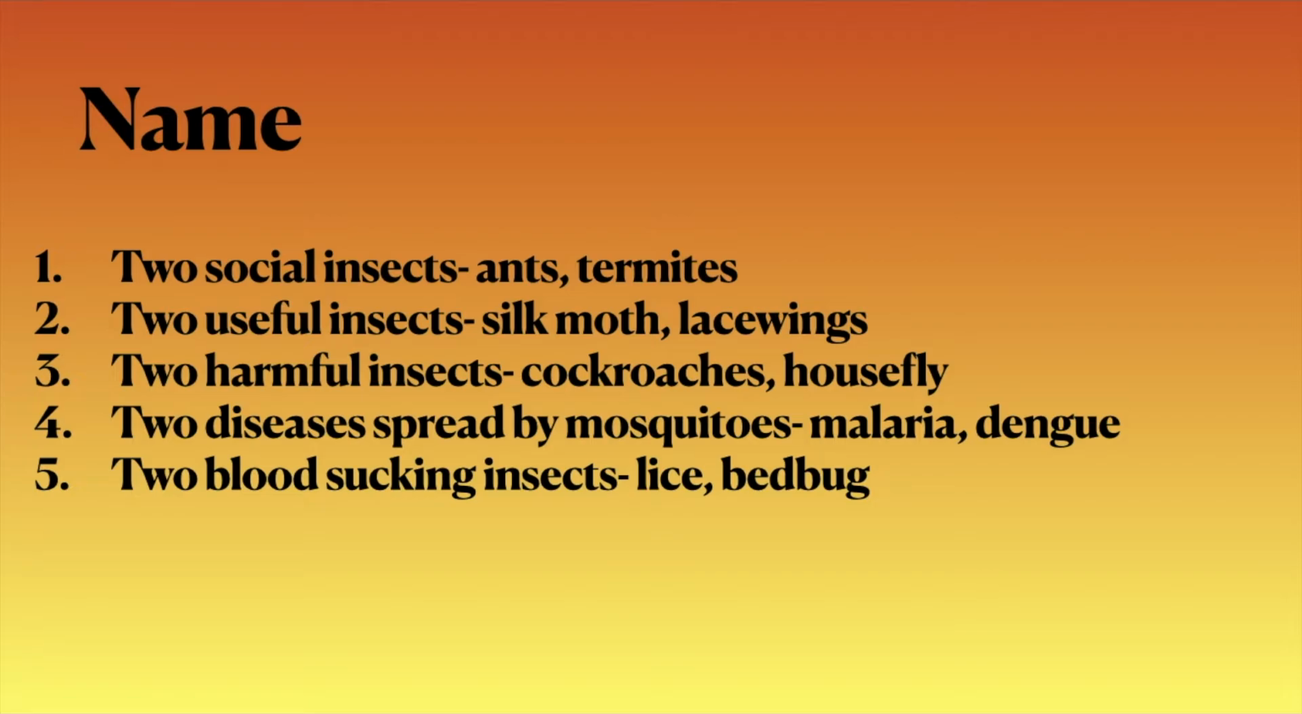Name 2 social insects, ants and termites. 2 useful insects, silk moth, lacewings. 2 harmful insects, cockroaches, houseflies. 2 diseases spread by mosquitoes, malaria and dengue. 2 blood-sucking insects are lice and bedbug.